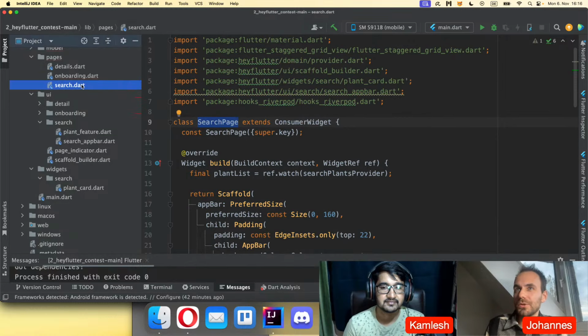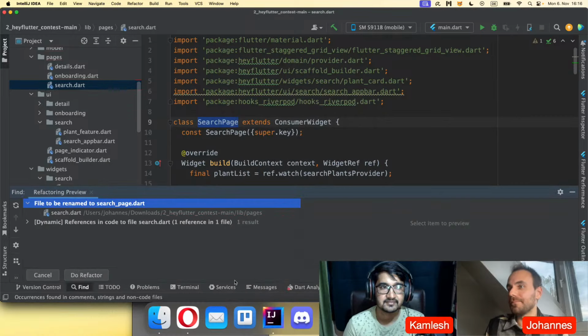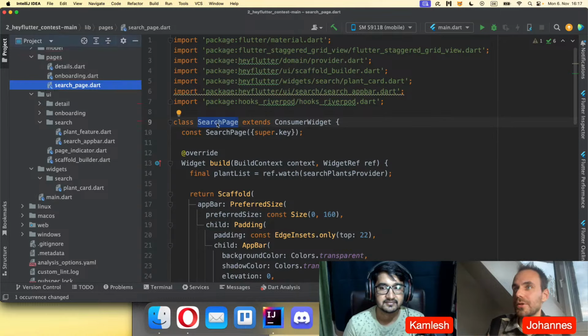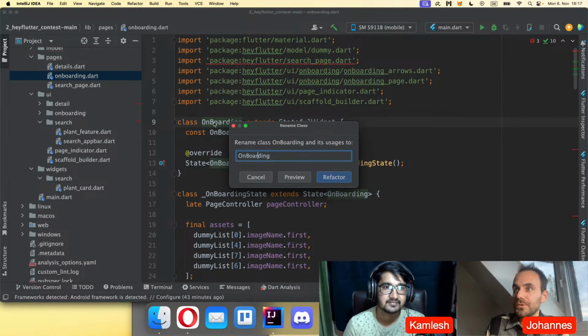For the notation, you should usually also say directly that this is a search page. The class name and the file name should be similar. So if you name it search page here, then also name your file search page. The same here: this is probably an onboarding screen, so make sure to name it like this.